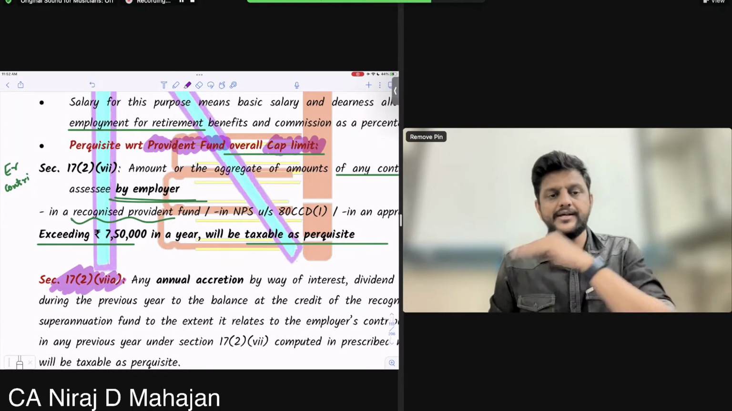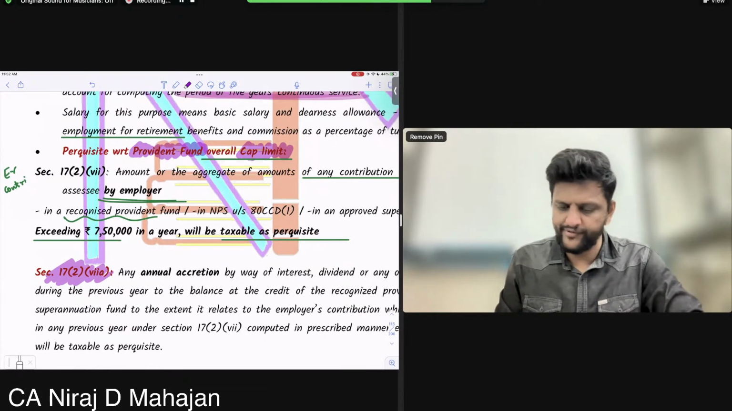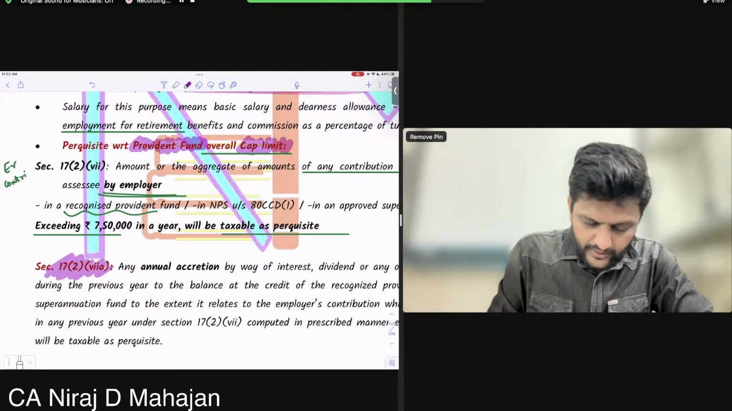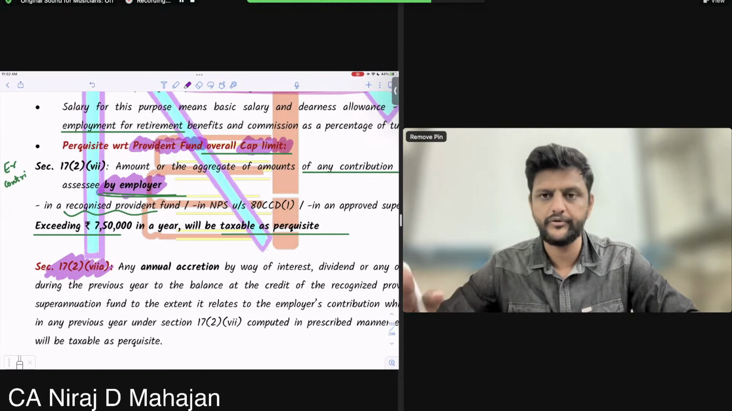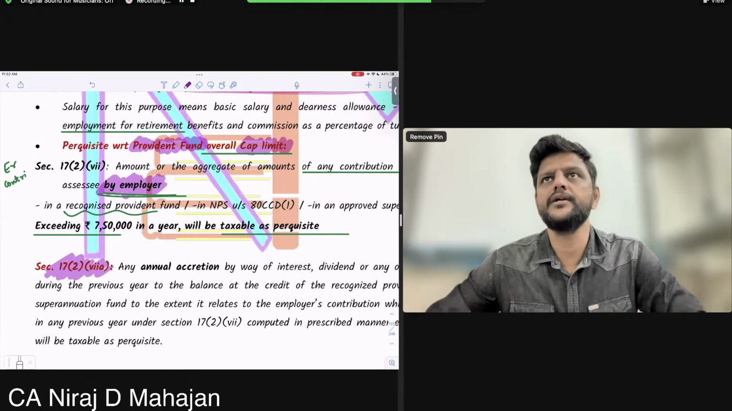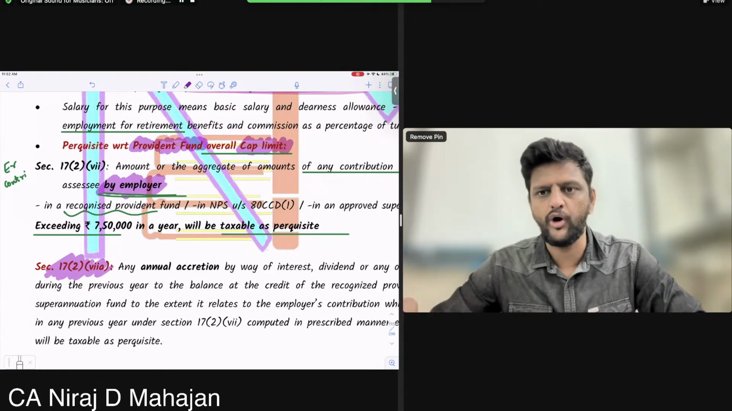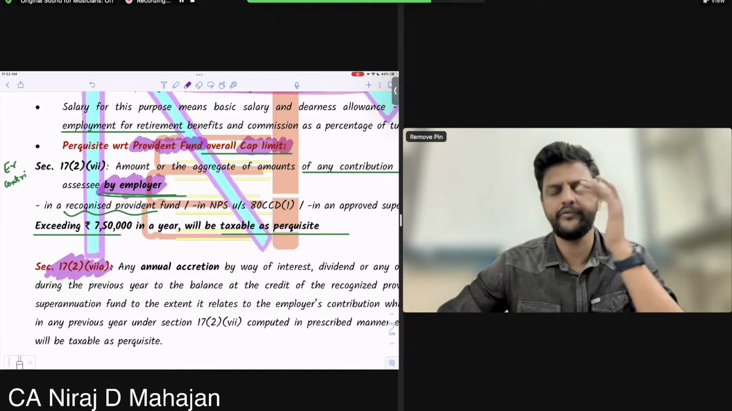So 17, I hope you understand. 17.2 is perquisite. 17.2.7. Understand now. Amount or aggregates of amount of any contribution made to the account of assessee by employer. Clear till here? By employer. Understood, everybody? Let me ask you, what is the benefit to employee for self-contribution to recognized provident fund or even statutory provident fund?